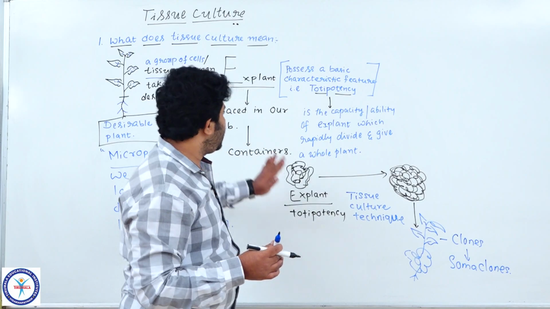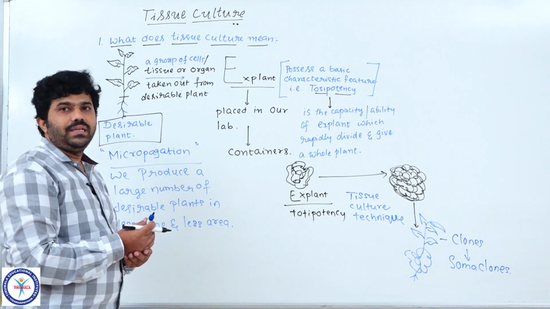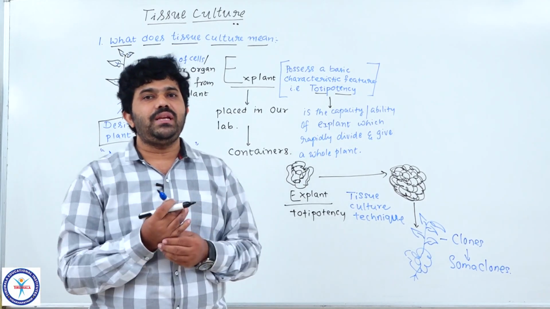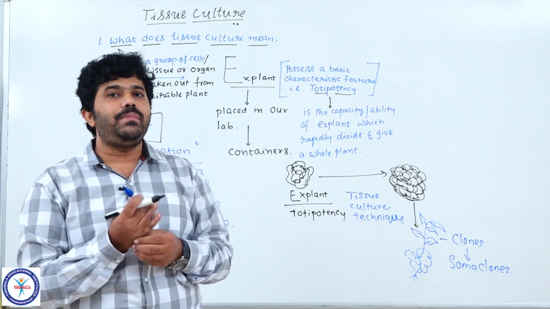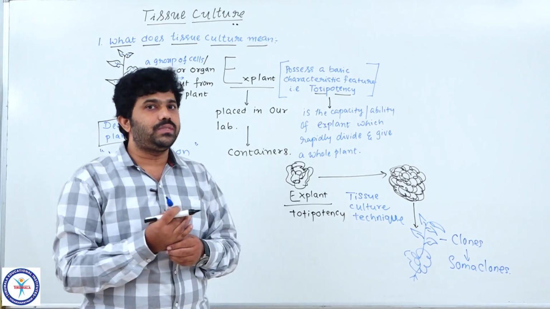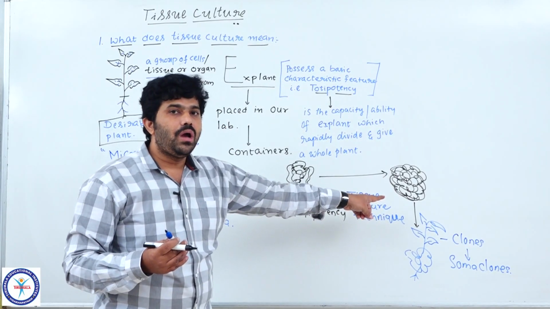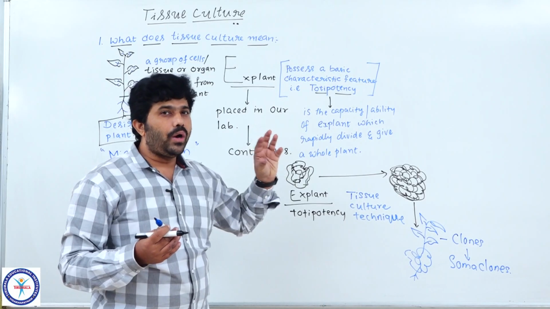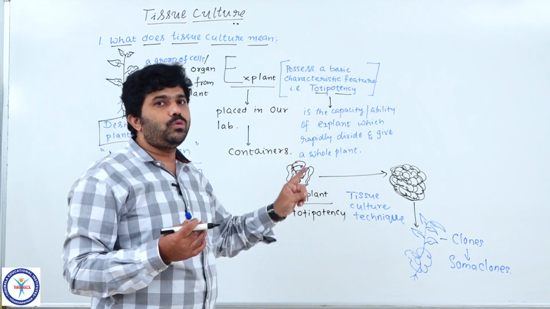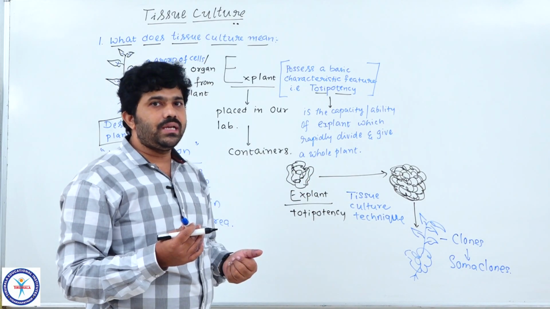So this is the activity we are doing here. Then how to do this activity? By providing some artificial climatic conditions or environmental conditions, or facilities, through which we are producing young generations from a small piece of tissue or small piece of organ of the plants that we have taken as explant. From the explant, how to increase the number of plants through the technology of tissue culture, have a look.